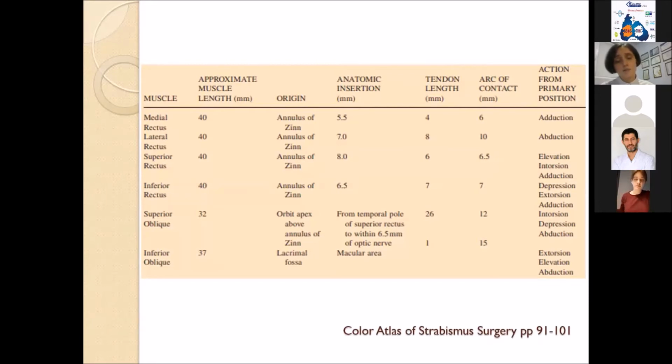Besides the angle and the length of the muscles, the insertion place of the muscles is very important. We have to remember these measurements, and I'd like to mention the inferior oblique. It inserts near the macular area, and when we are working on the inferior oblique muscle, it's very important not to tighten it too much, so as not to damage the macular area.